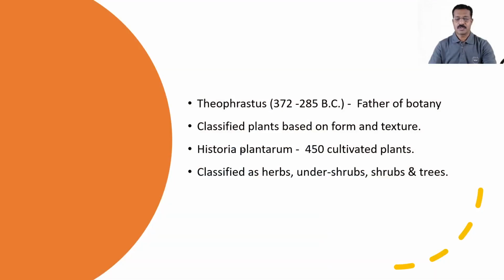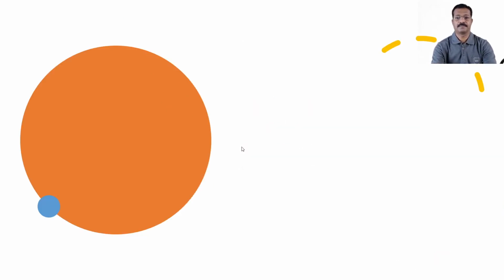Means his classification was based on the height, that is a simple character. Up to 3 feet height, it is included under the herbs. From 3 feet to 5 or 6 feet, it is either shrub or undershrub, and beyond 5 or 6 feet, it is the trees. So such basic classification was made by Theophrastus.